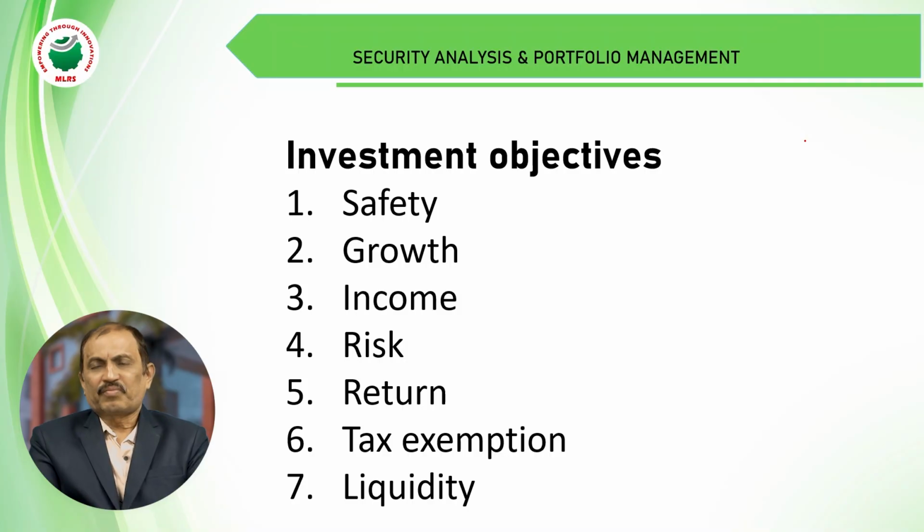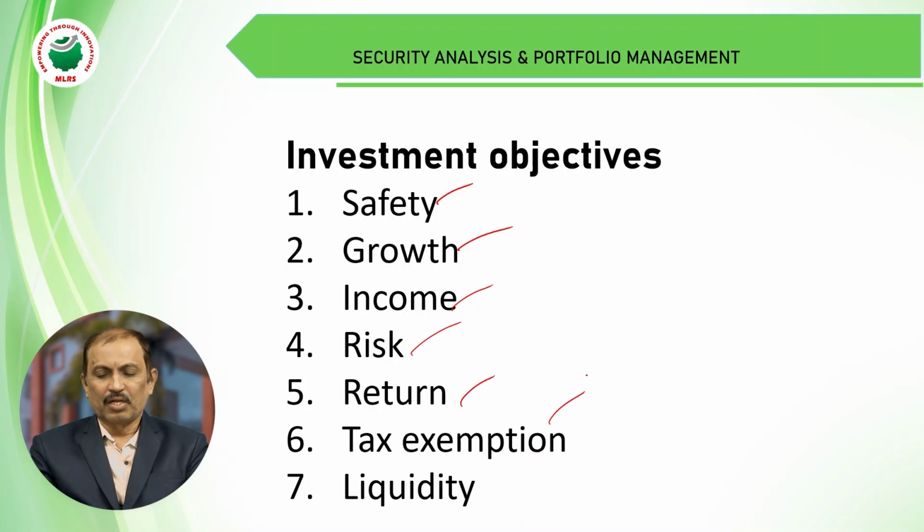Next, the objectives of the investment. Every investment expects the following types of objectives. One is safety, the second is growth, the third is income, the fourth is risk, the fifth is return, the sixth is tax exemption, and the last is liquidity. These are all the types of objectives to consider before investing.